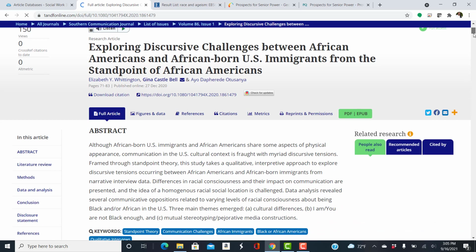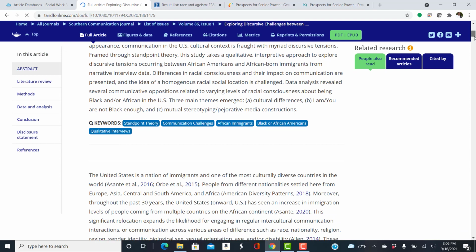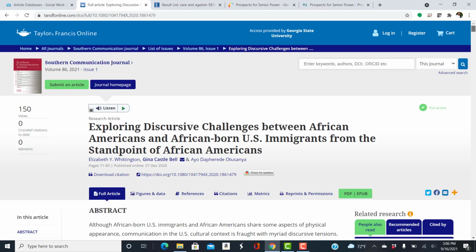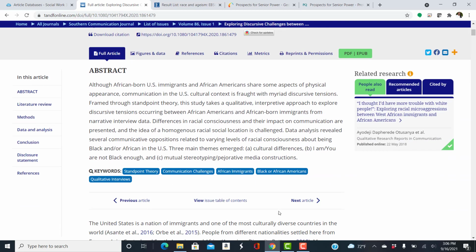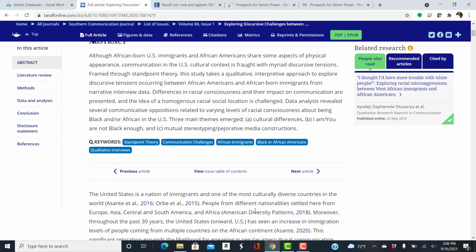And because I'm logged in already, it recognizes me as a GSU person, and I can download that article there. But again, keywords that we could possibly use. Use Google Scholar as a starting point if you're having trouble coming up with keywords, and then once you see a pattern in the results, when you find a couple of articles and look at those keywords, that should give you an idea of what you can use for your keywords.